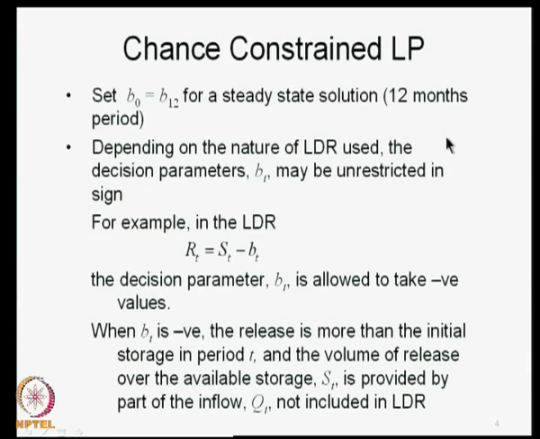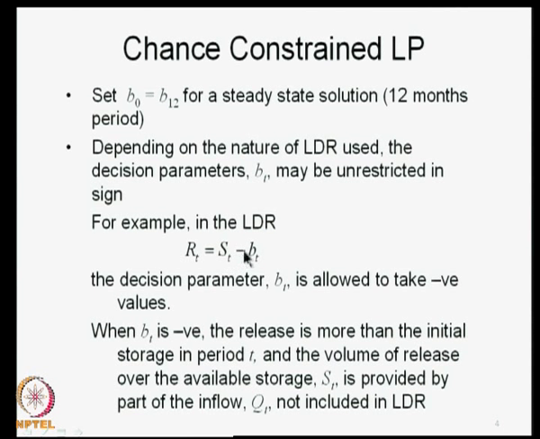Then, as I mentioned, you can also set BT to be unrestricted in sign. For example, you may take RT is equal to ST minus BT. This is another form of the LDR, in which we are not accounting for QT. All we are saying is, from the available storage, you retain BT and release only ST minus BT.